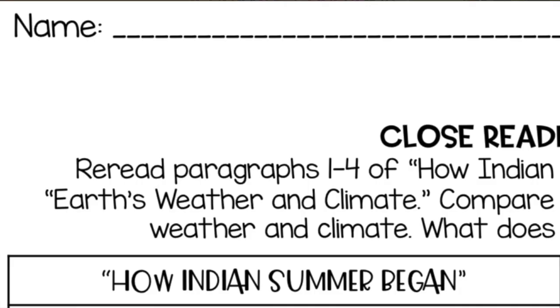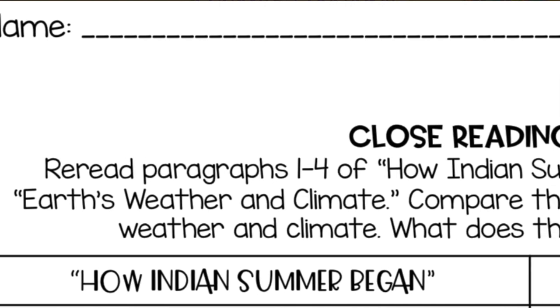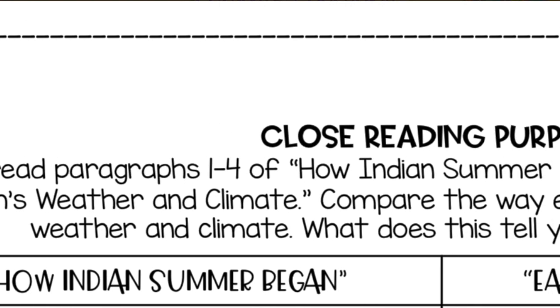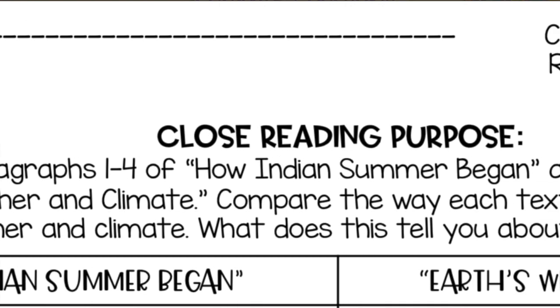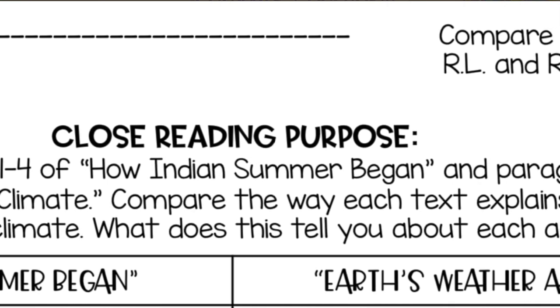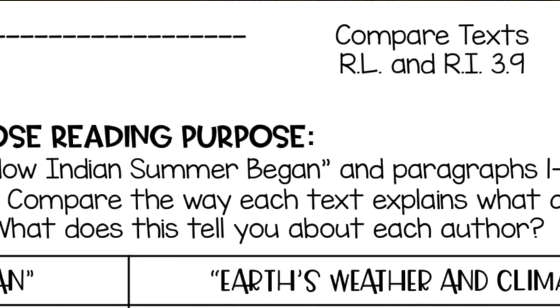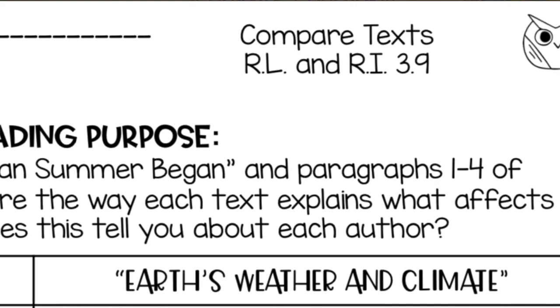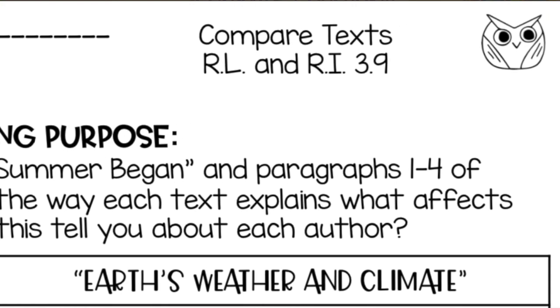So you need to turn to this page in your homeschool packet and we're going to read the directions. The directions say, reread paragraphs 1 through 4 of How Indian Summer Began and paragraphs 1 through 4 of Earth's Weather and Climate. Compare the way each text explains what affects weather and climate. What does this tell you about each author?